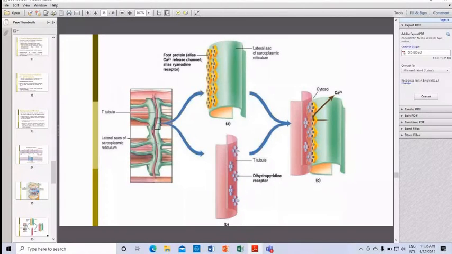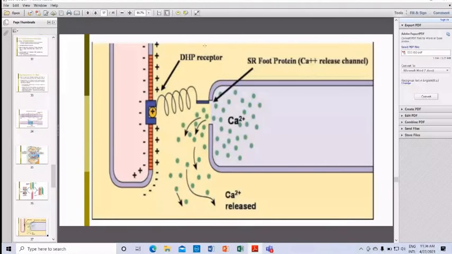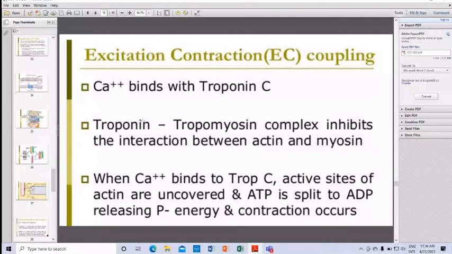Excitation-contraction coupling. Calcium binds with troponin C, then troponin binds with the tropomyosin complex, which inhibits the interaction between actin and myosin.